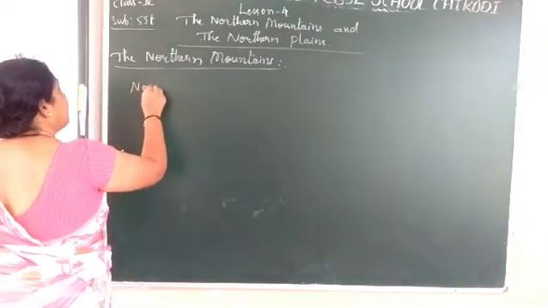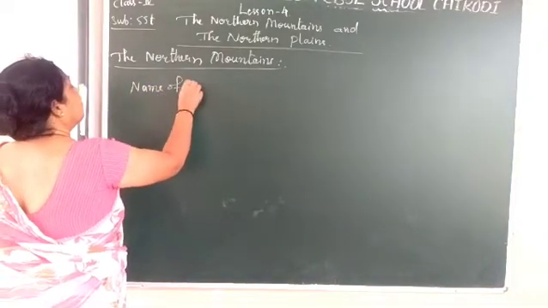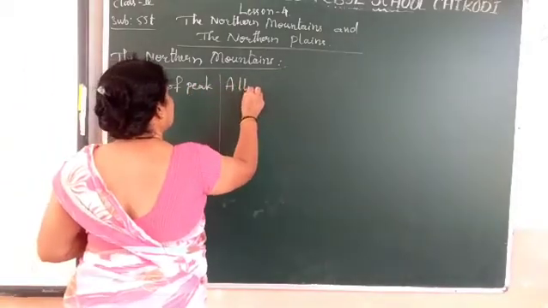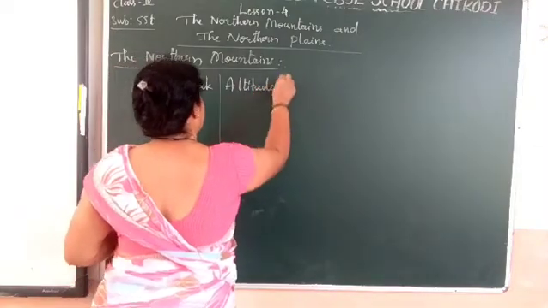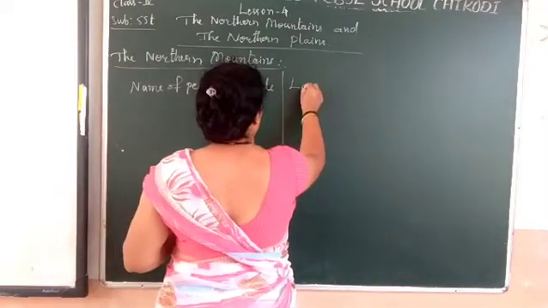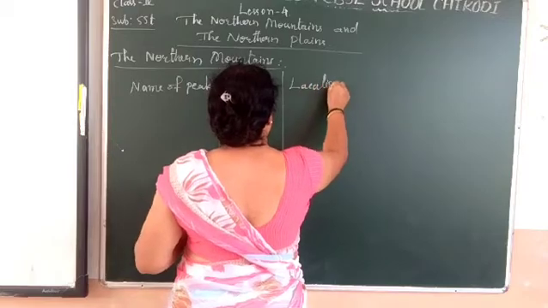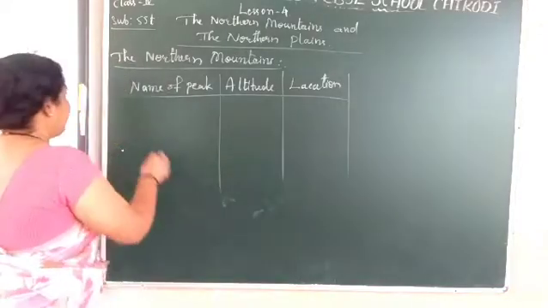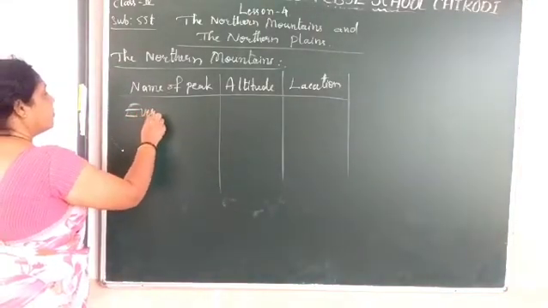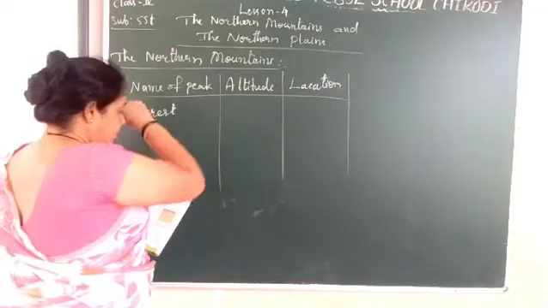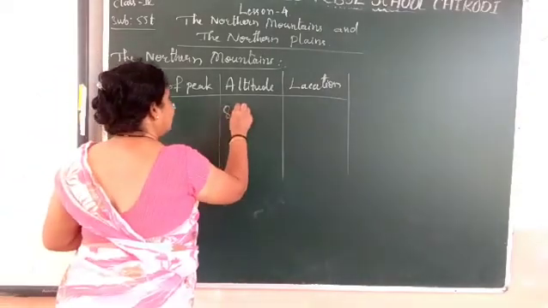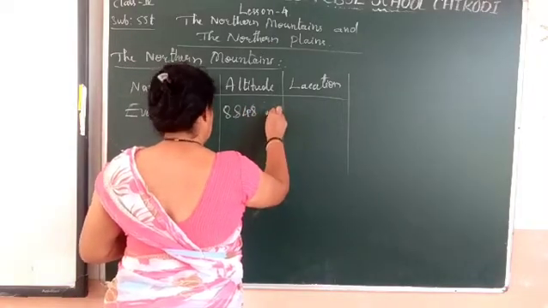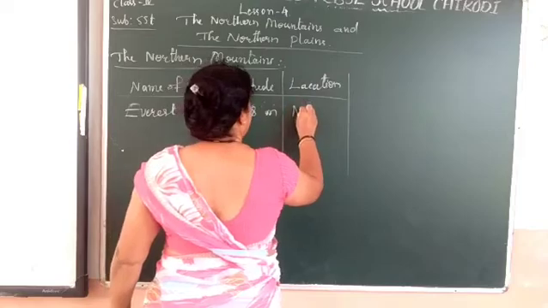This is the name of the peak, this is the altitude, and the next is the location, meaning in which country they are located. First is Everest, or Mount Everest. Its altitude is 8,848 meters, and it is located in Nepal.